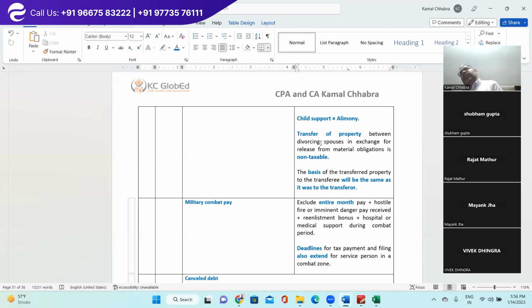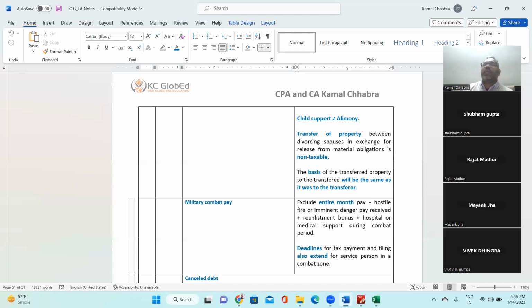But after a year, the spouse wants to sell that house. Let's say after a year, the spouse receives $300,000 for that house. So in that scenario, the capital gain would be on $300,000 minus $100,000, which is the original purchase price. So on $200,000, the spouse needs to pay capital gain tax.